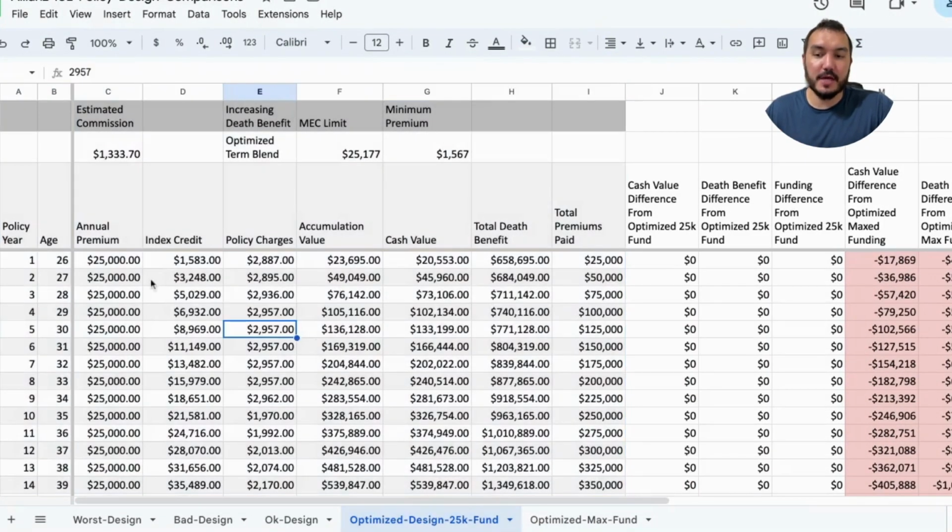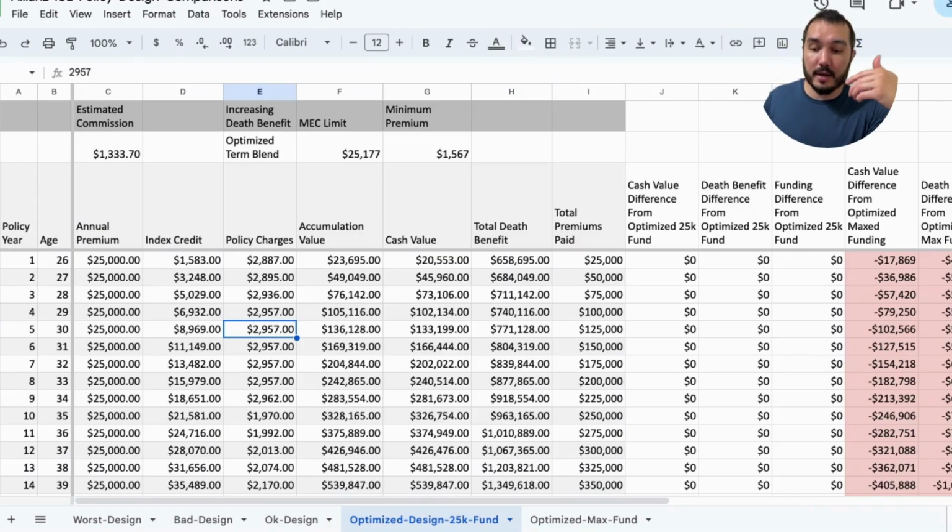We're going to go over to this optimized design, and now we're going to compare to the optimized design that's also the max fund with the max term blend. And that's where the funding is going to be different between these two. But this is where we can see, by being able to fund IULs, the thing about them is you can fund them for a very long time. You should cut them off probably no later than your 70s, 80s or so. If you have a high health rating, you're going to want to cut it off because the cost of insurance will start to get high.